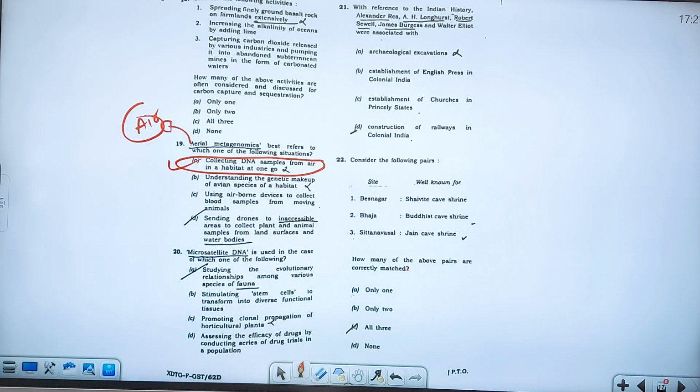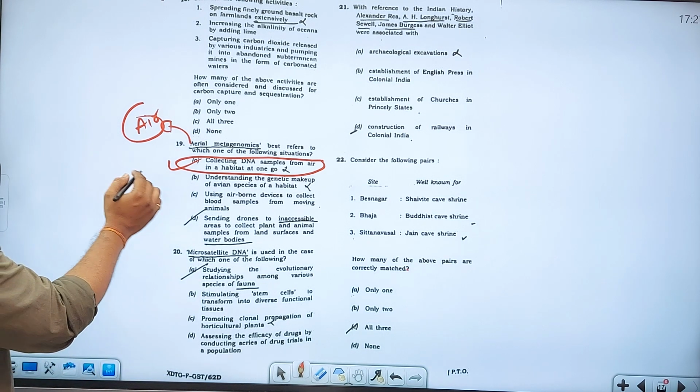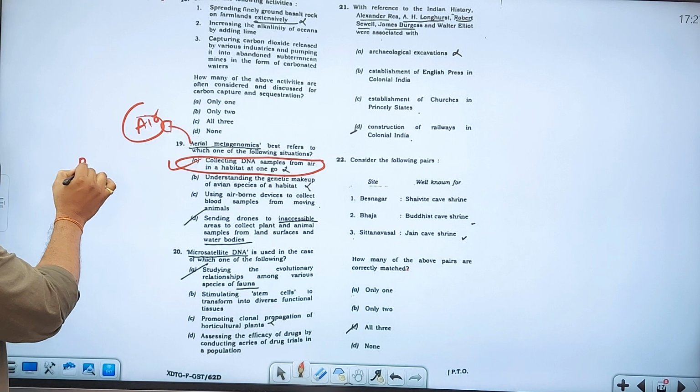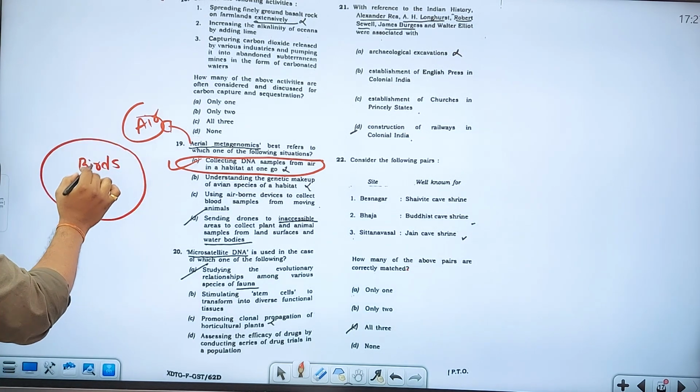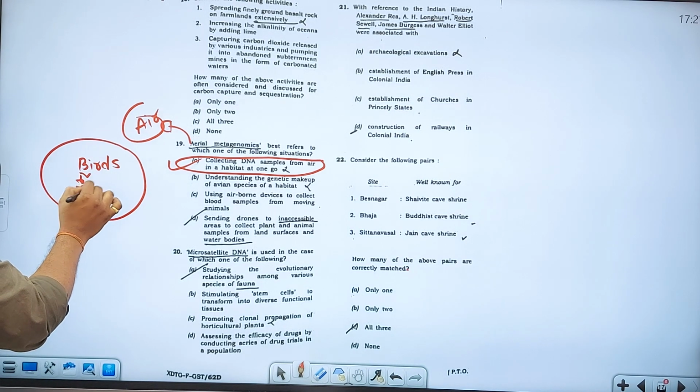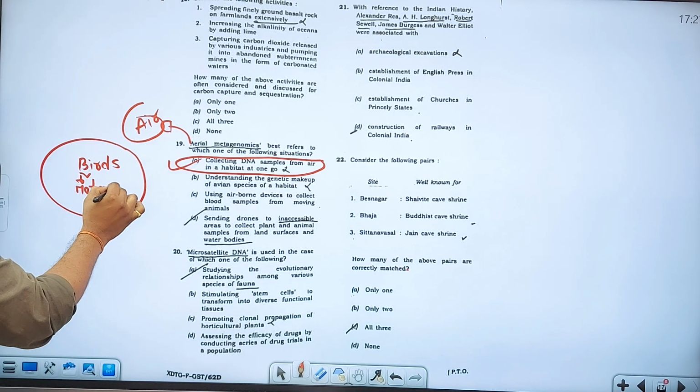It's a very evolving topic. So, collecting DNA samples from the air in a habitat at one go. That means the birds are flying in the air, right? Using this technique, when the birds fly, they release different materials from their body, maybe feathers, droppings, different things.